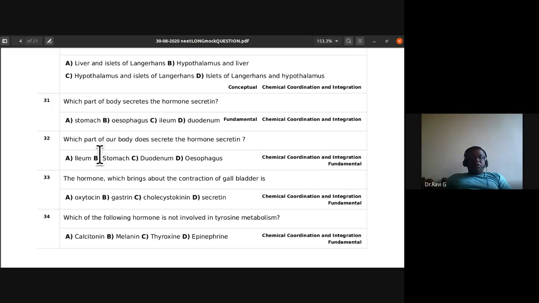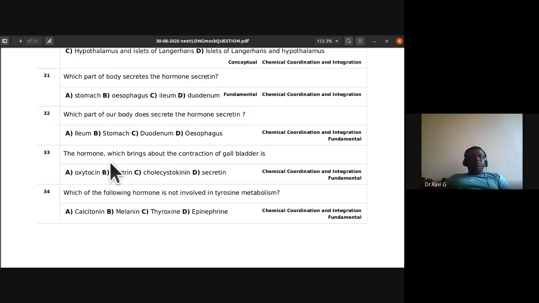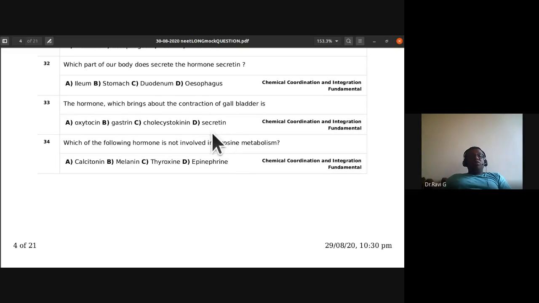I think it has got same question ಇನ್ನೊಂದು ಲೆವೆಲ್ ಅಲ್ಲಿ ಇದೆ. Which part of our body does secrete the hormone secretin? Ileum, stomach, duodenum, esophagus. Duodenum is the answer. ಎರಡು ಸಲ ರಿಪೀಟ್ ಆಗೋಗ್ಬಿಟ್ಟಿದೆ. Anyway, the hormone which brings about the contraction of gallbladder is.